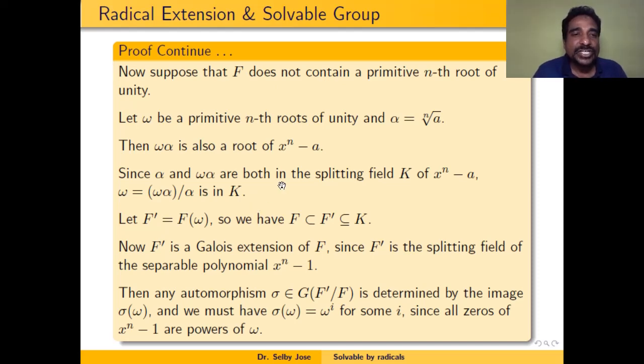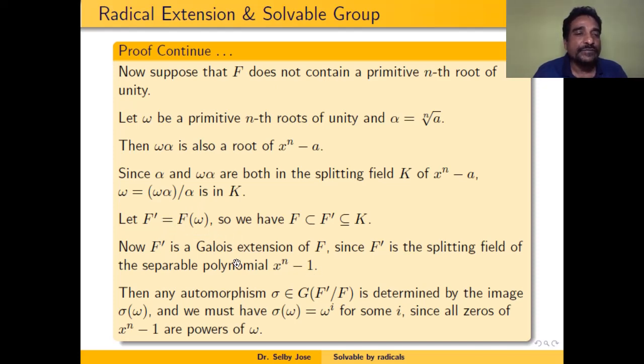So you can consider a subfield of K containing F which is generated by omega. That means if F dash is equal to F adjoined omega, then F dash is a subfield of K containing F. And clearly omega is a primitive nth root of unity, and F omega will be the splitting field of the separable polynomial x raised to n minus 1.